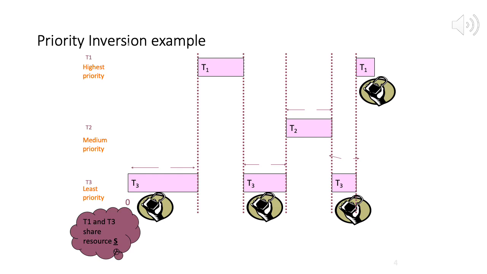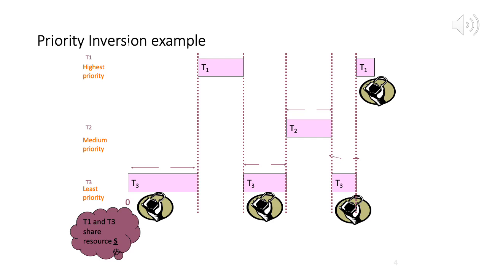So between T3 and T2, the scheduler does the natural thing and picks the one with the higher priority, which is T2. T2 does not need any lock, so T2 runs and finishes, and then T3 is picked. T3 releases the lock, and then T1 can run.